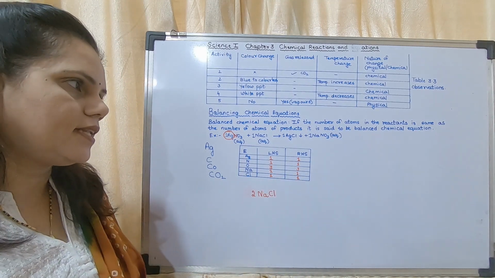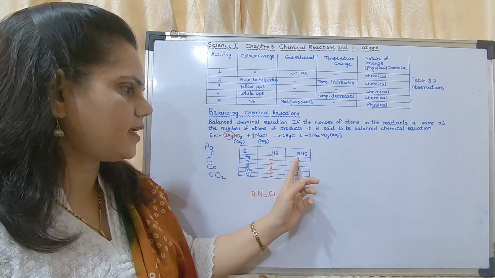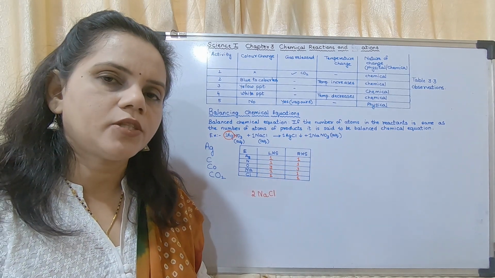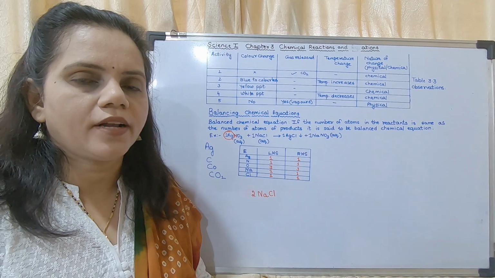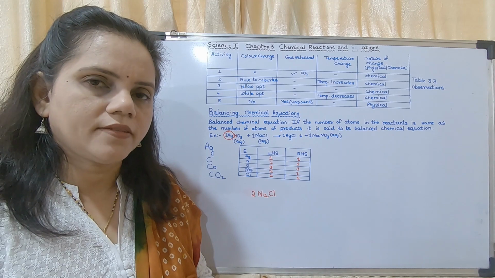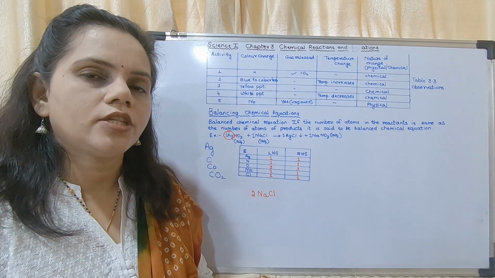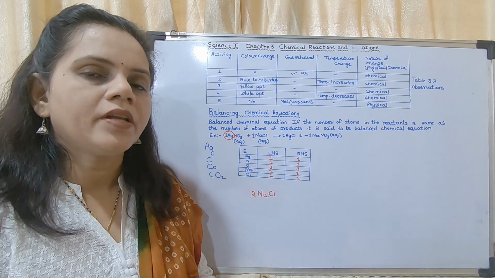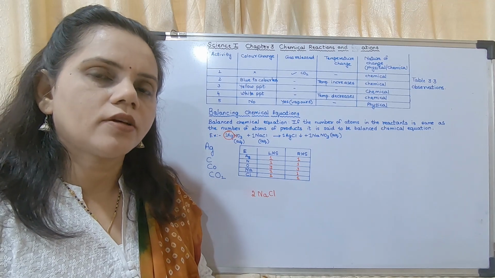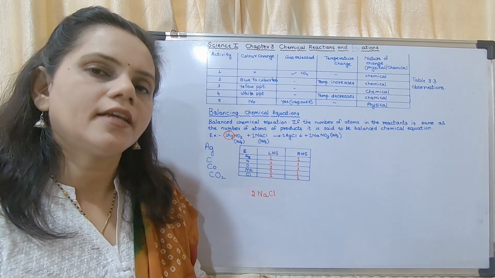Now you may see in this equation the number of atoms on the left hand side is equal to the number of atoms on the right hand side. So it is following the law of conservation of mass, hence it is a balanced chemical equation. The equation is already balanced. Okay, so in a balanced chemical equation, the number of atoms of the elements on the left hand side is equal to the number of atoms of elements on the right hand side.